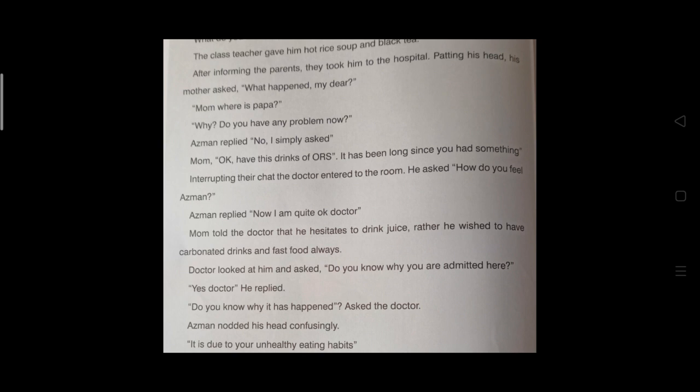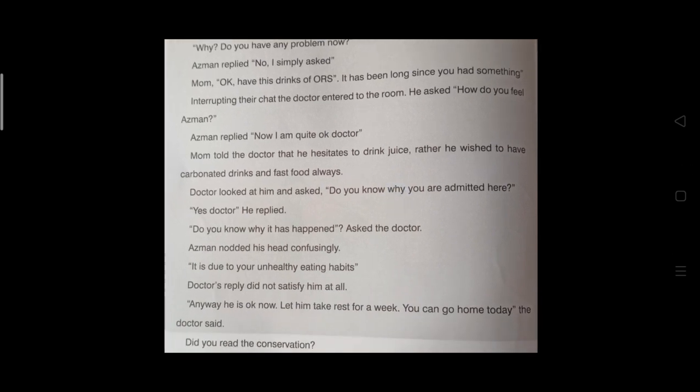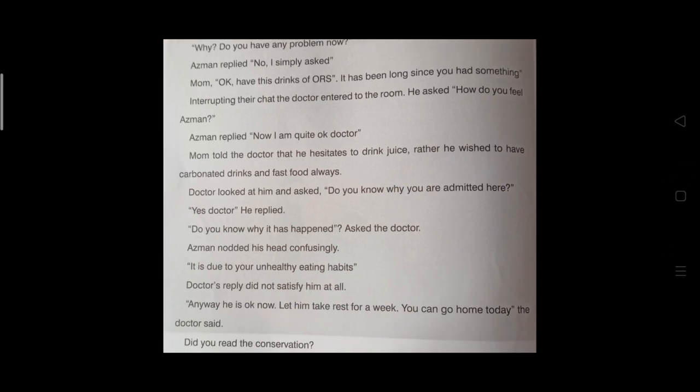Doctor looked at him and asked, "Do you know why you are admitted here?" "Yes, doctor," he replied. "Do you know why it has happened?" asked the doctor. Asman nodded his head confusingly. "It is due to your unhealthy eating habits." Doctor's reply did not satisfy him at all. "Anyway, he is okay now. Let him take rest for a week. You can go home today," the doctor said.